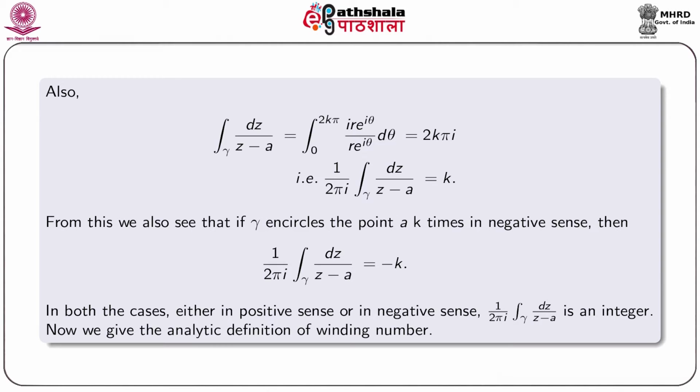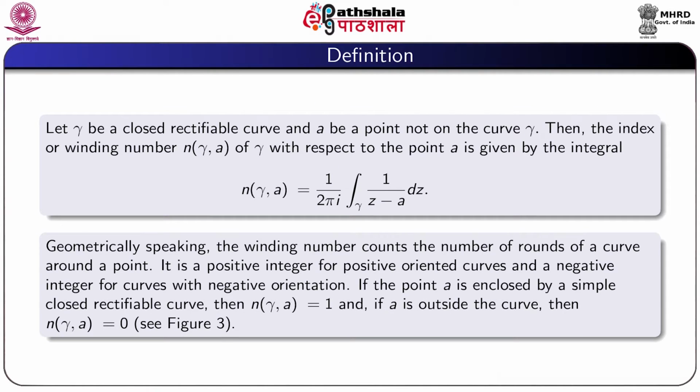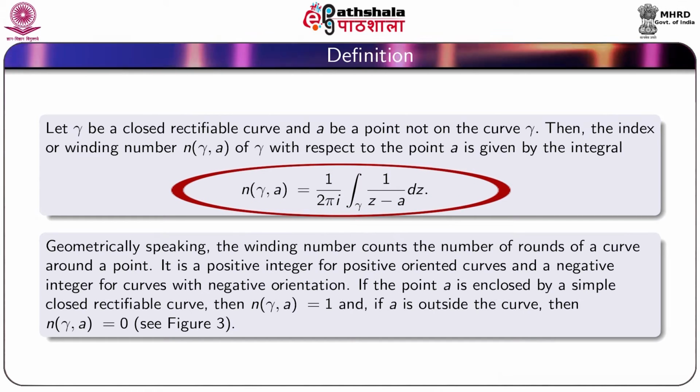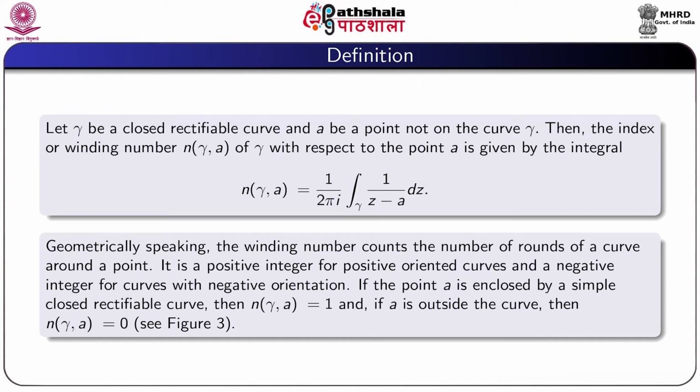Now we give the analytic definition of winding number. Let gamma be a closed rectifiable curve and a be a point not on the curve gamma. Then the index or winding number n(gamma, a) of gamma with respect to the point a is given by n(gamma, a) equal to 1 by 2 pi i integral over gamma dz by z minus a.